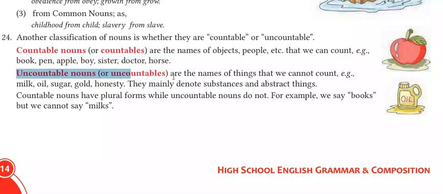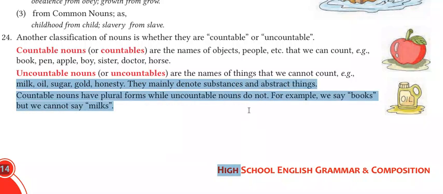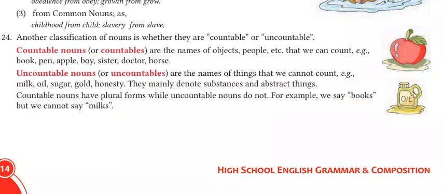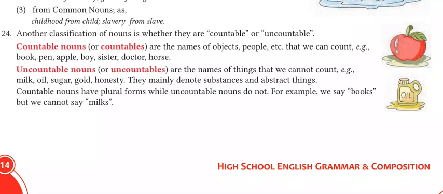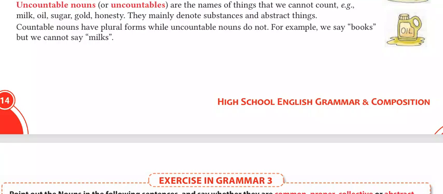Uncountable nouns or uncountables are the names of things we cannot count. For example, there are materials that we cannot count. Like we cannot count milk, we cannot count oil, sugar, gold, honesty. They mainly denote substances and abstract things. Countable nouns have plural forms while uncountables do not have. For example, we say books but we cannot say milks. We cannot add s or es. So it means that we cannot make them plurals. We will always be considering them singular.